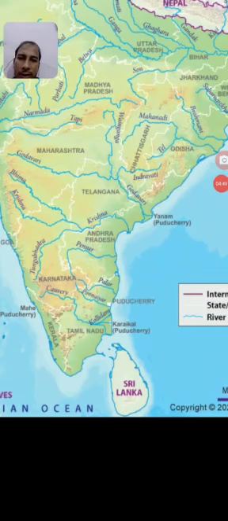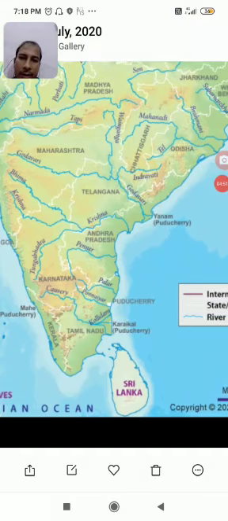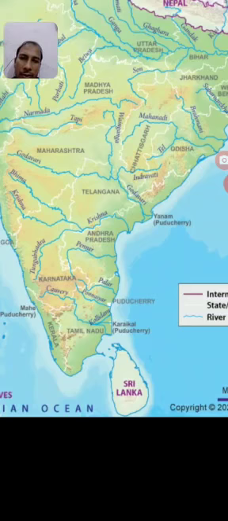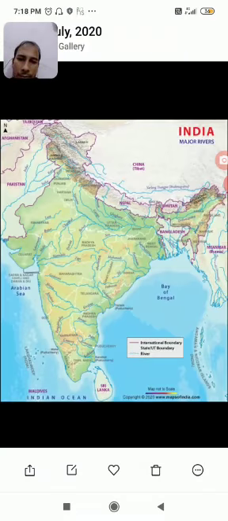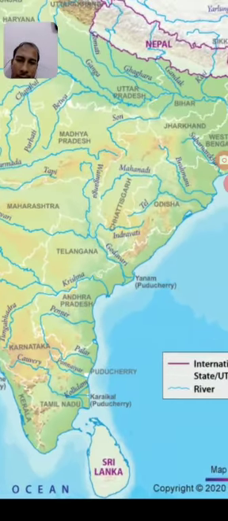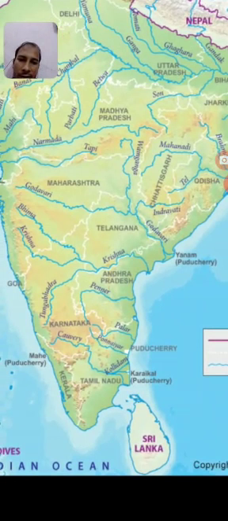Dear student, you can see this is the Kaveri river originating from here and submerging into the Tamil Nadu.